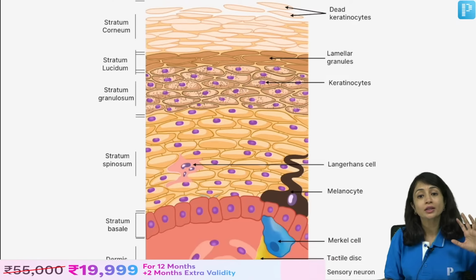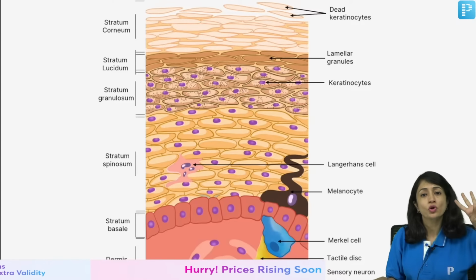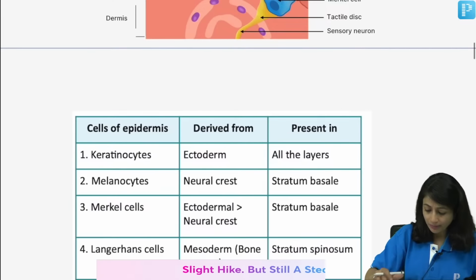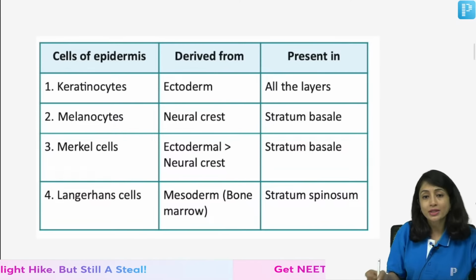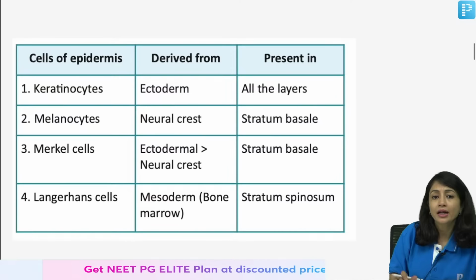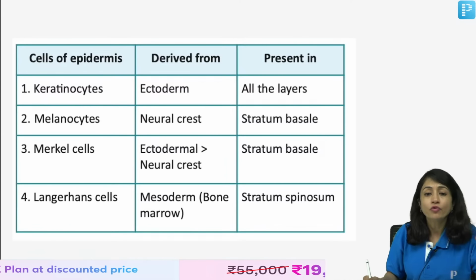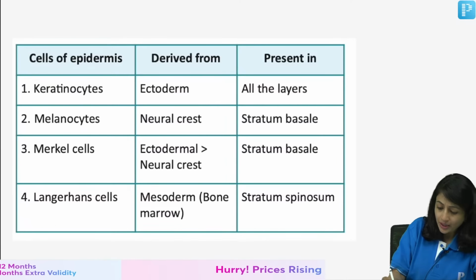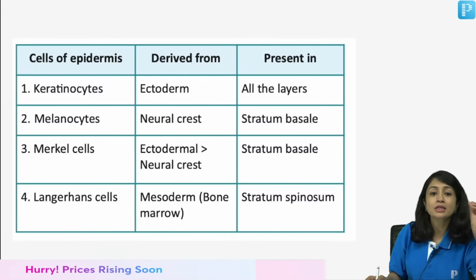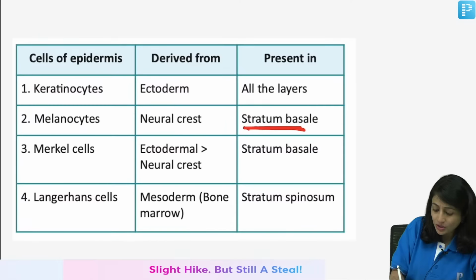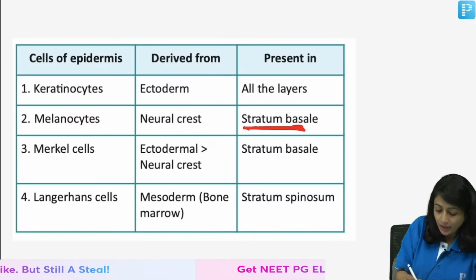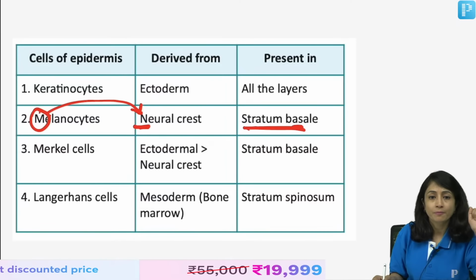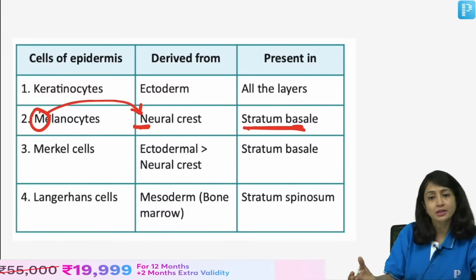Now, coming to the different kinds of cells that you see in the epidermis. I have 4 cells. Keratinocytes are present in all layers. They are derived from ectoderm and they form keratin intermediate filaments, which are important for the structure of the epidermis. The next cell that we see in the epidermis is melanocytes. Melanocytes are present only in stratum basale. They are derived from neural crest. Melanocytes are pigment forming cells, you all know that.